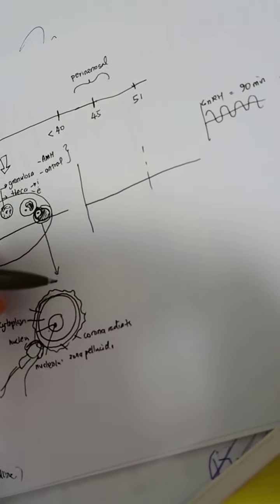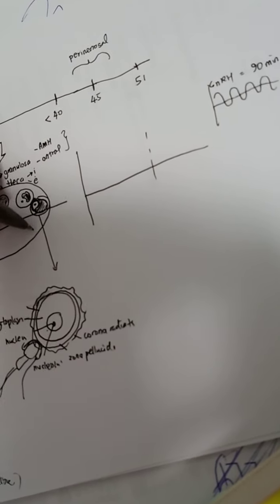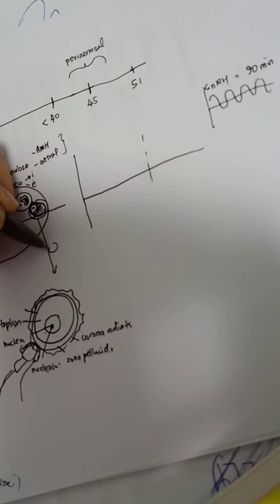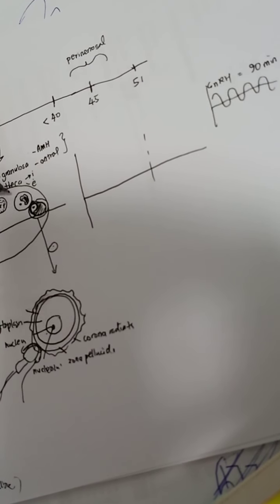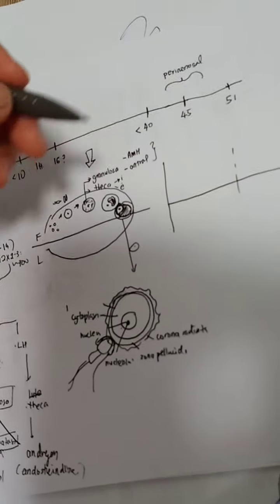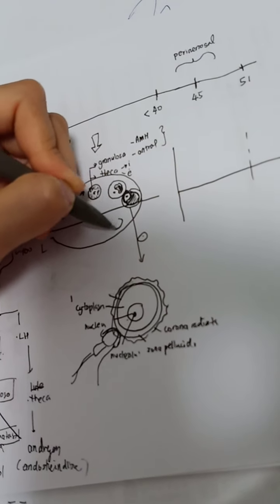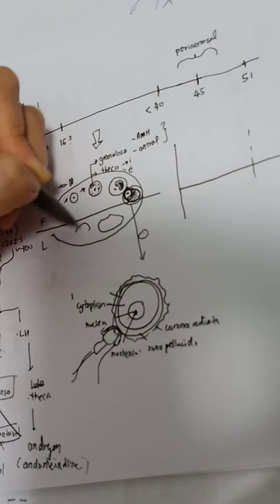And okay, what happens after this is the release of the ovum. Release of the ovum is basically an action of the luteal hormones, which cause contractility of the follicles and release of the ovum. So it will leave the corpus luteum.